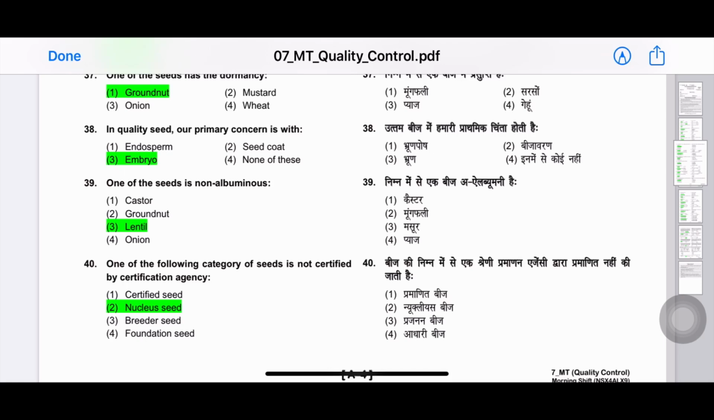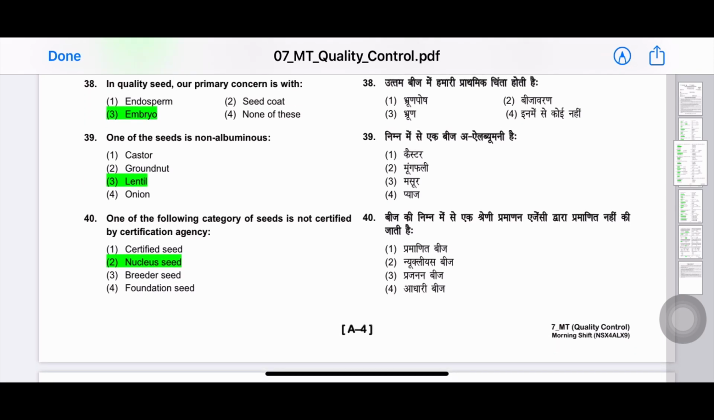The answer is lentil. In the senior trainee question paper, they have asked the examples of albuminous seeds, and in management trainee, you got the example of non-albuminous seeds. Try to concentrate on the concepts that are quite common in the examinations. Next question. One of the following category of seeds is not certified by certification agency. The answer is nucleus seed.